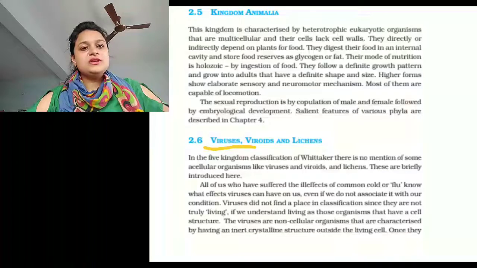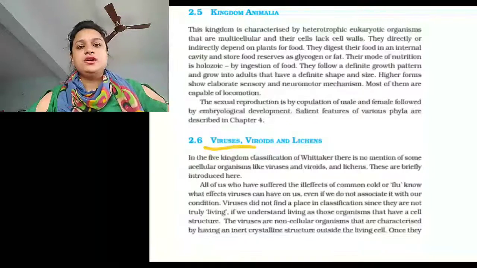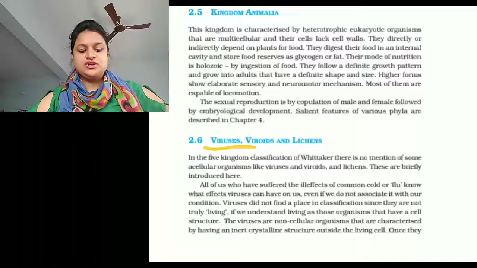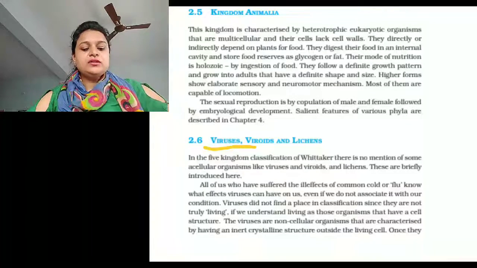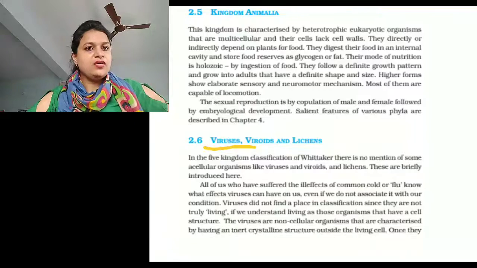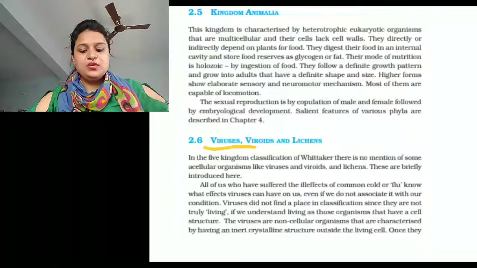If we talk about the size of viruses, every virus has its own size and its own shape. The smallest animal virus, which causes foot and mouth disease of cattle, is 10 nanometers.